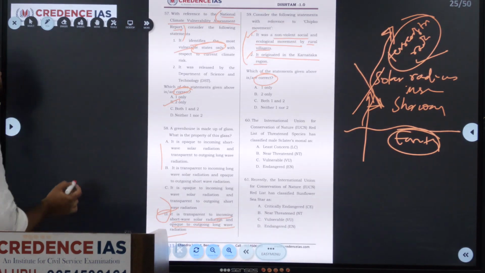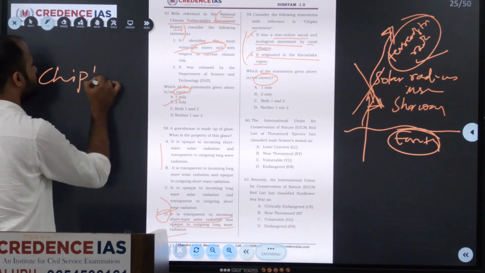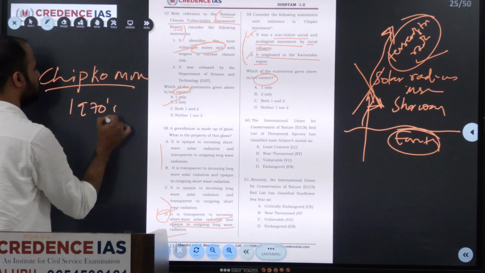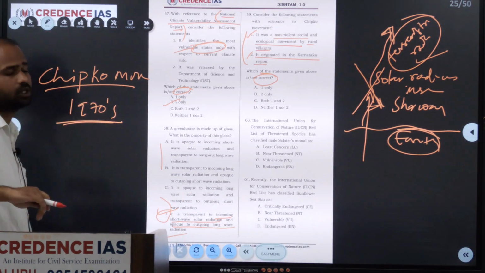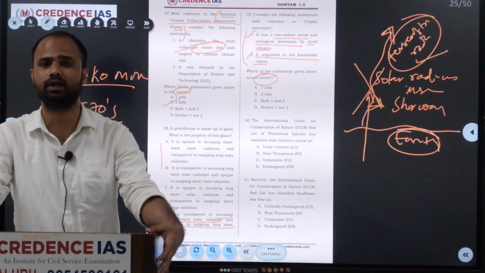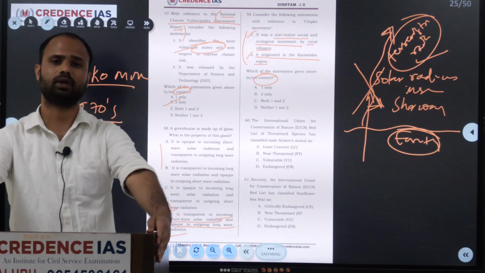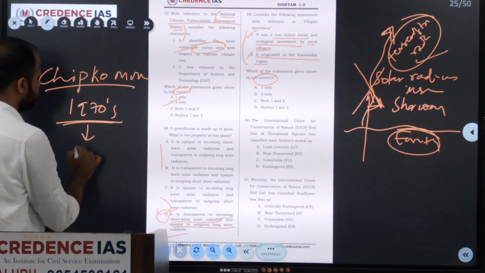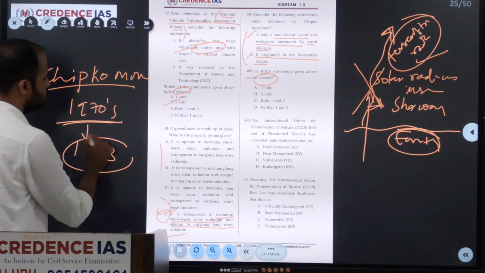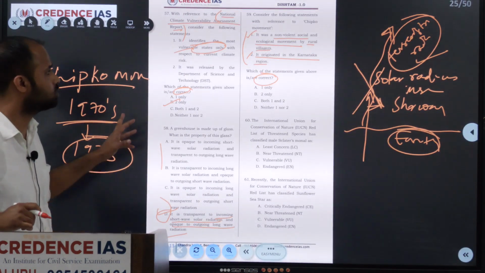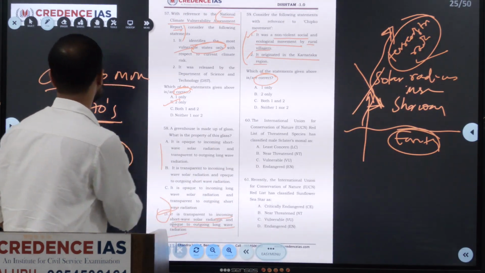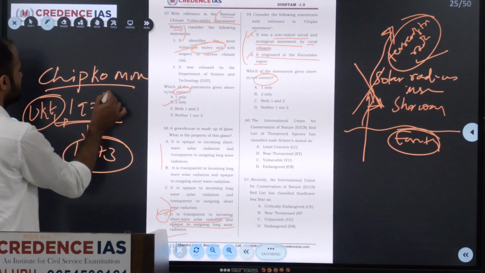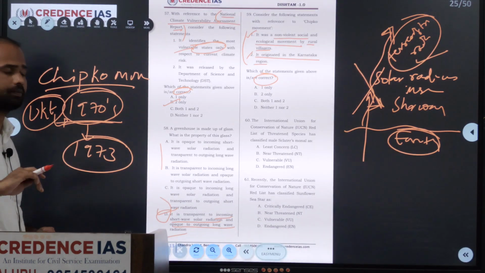So the Chipko movement started during the 1970s by the rural villagers, especially women, to protect the trees and forest from logging by the government. By 1973, it had spread throughout the Himalayan belt. It first took place in Uttarakhand, where a group of villagers protected the trees from logging by the government.